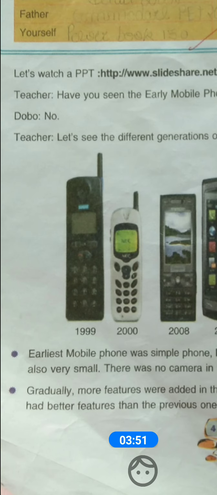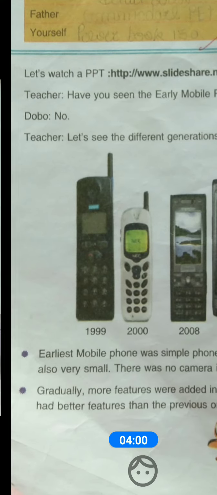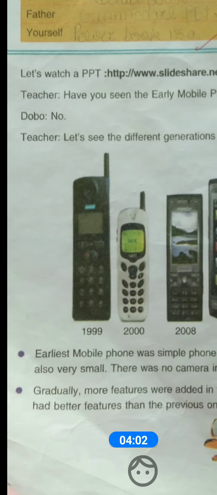Dear students, yes, we know this, that year to year when we are purchasing a phone in the market, every year there are more features or better features than the previous one.